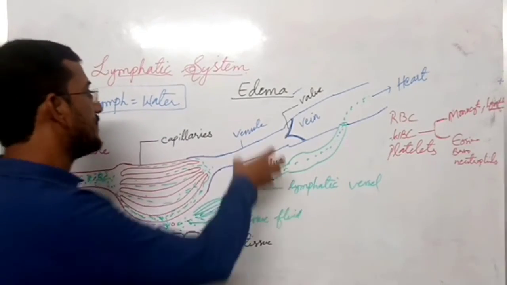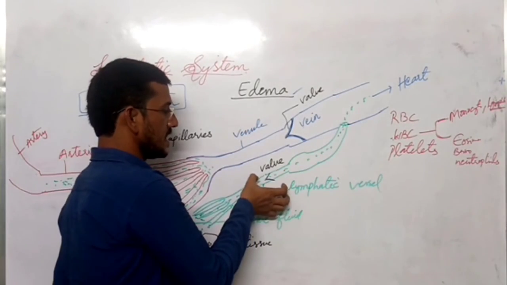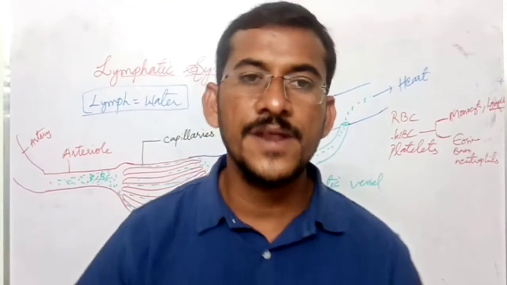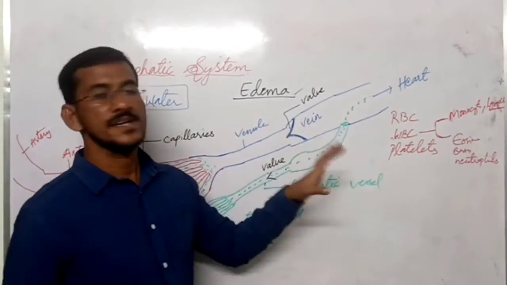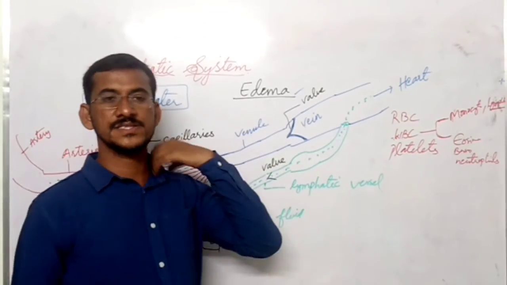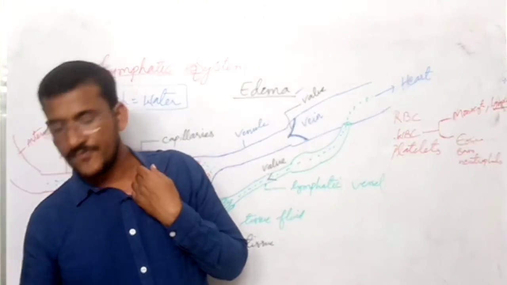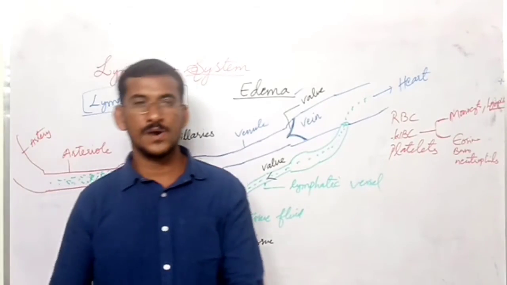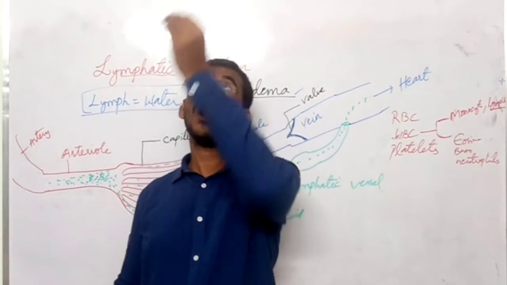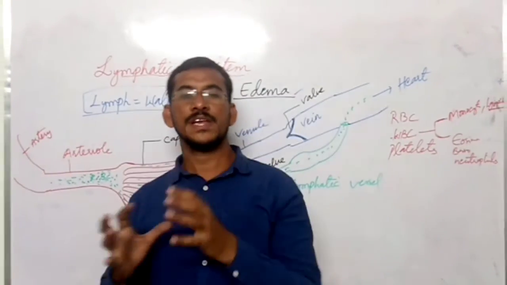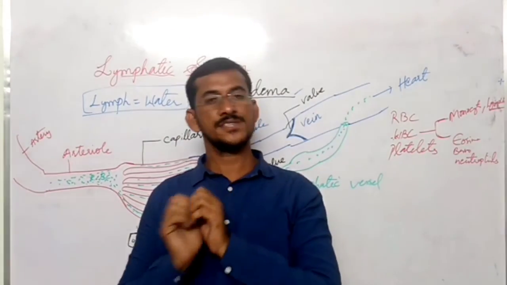So in veins and especially lymphatic vessels, how will circulation occur, how does blood move in this? Something is required. For example, water from the sump or underground tank should go up to the upper tank. To do that, we need a pumping machine, that is a motor.